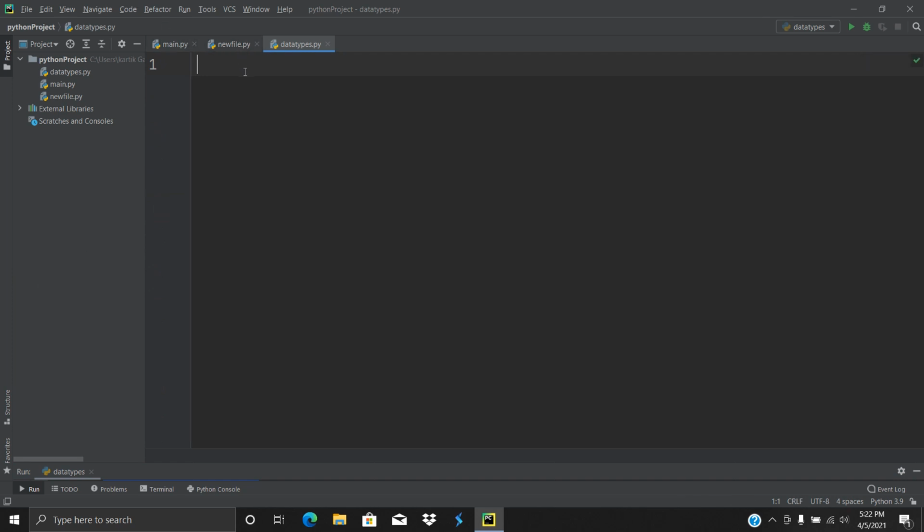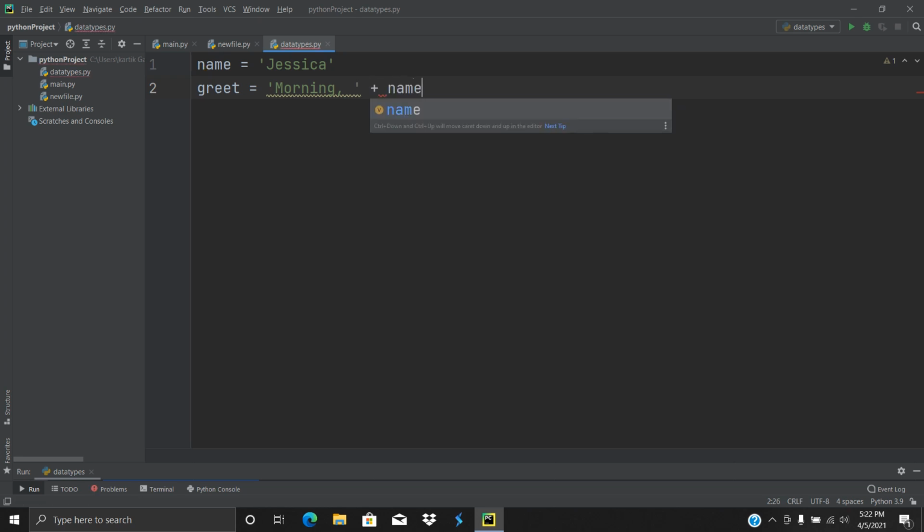If you have a name as Jessica and you want to greet her, suppose we have a variable named greet, and we have a variable here also as morning. If I give a comma with a space, that will also be stored in that greet variable. Now I will be using plus and then the name variable. Let's print out the greet.